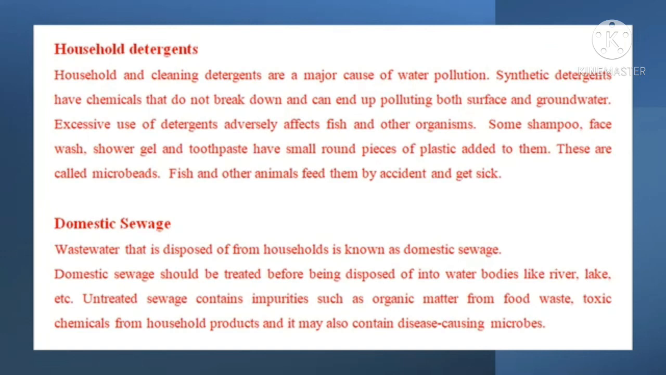Domestic sewage. Wastewater that is disposed of from households is known as domestic sewage. Domestic sewage should be treated before being disposed of into water bodies like river, lake, etc. Untreated sewage contains impurities such as organic matter from food waste, toxic chemicals from household products, and it may also contain disease causing microbes.